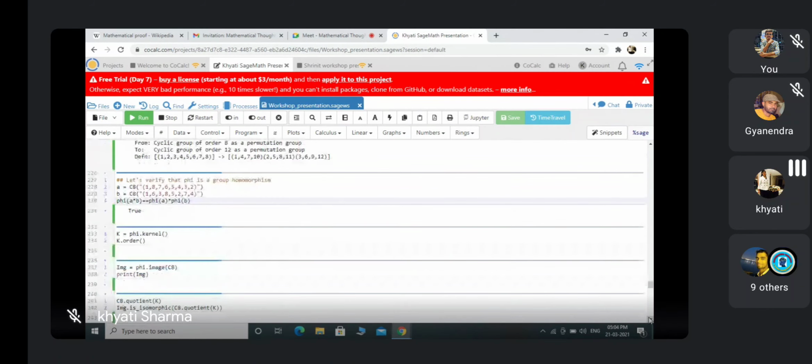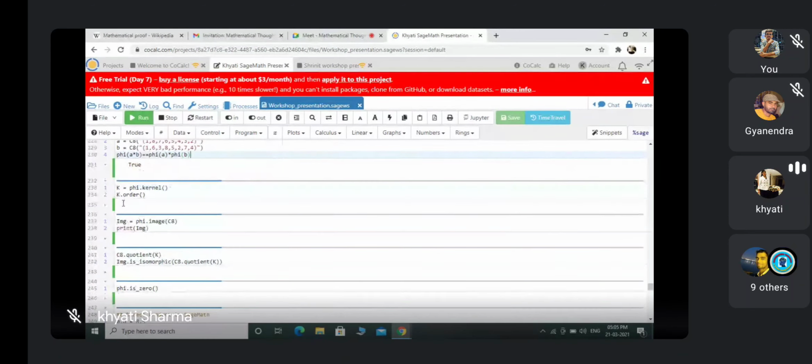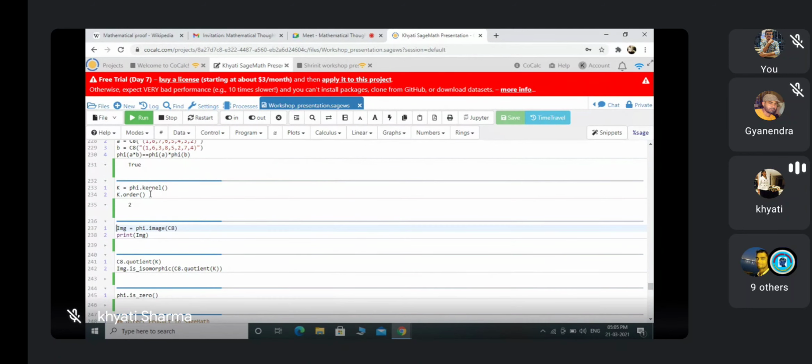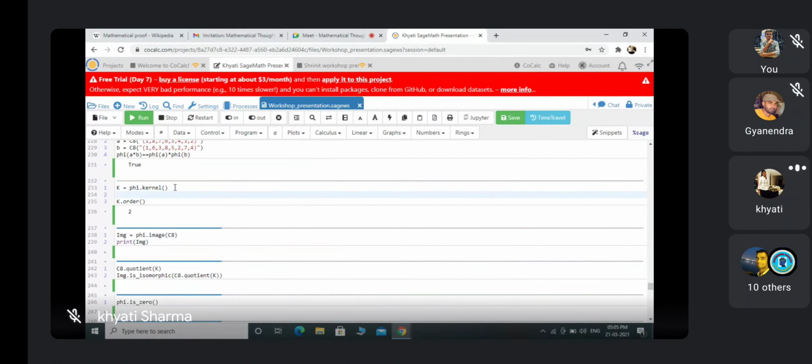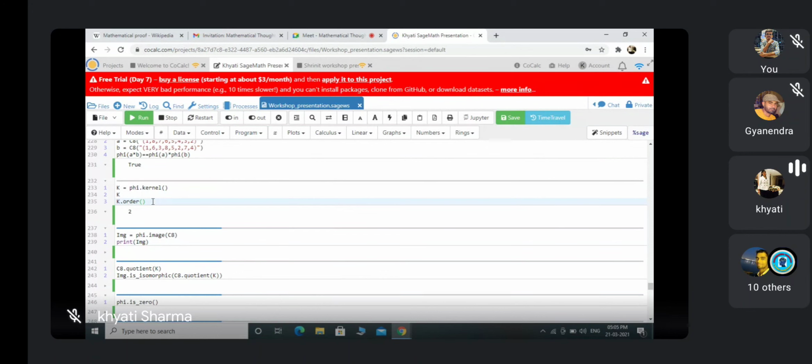Now this command: k equals phi.kernel() and k.order(). By k I'm defining the kernel of the homomorphism, and k.order() is the order of the kernel. I'm running this command, and it returns 2. So k is the kernel and its order is 2. It's not showing me what k is. For that I have to write k or show k in the next row, and then it will show me what k is.